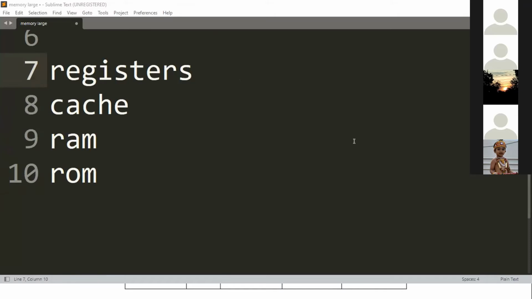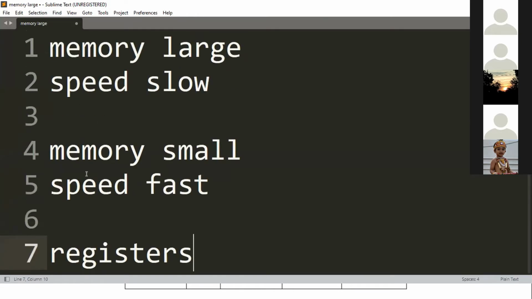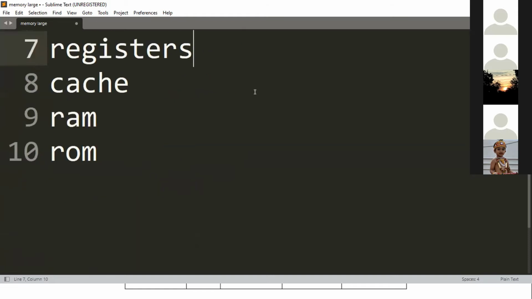Okay, now one more thing. If you are on a bike, a very fast, very lightweight bike, and you are in a bus, like an RTC bus, very big, very crowded, who will reach first if they all start at the same time? Bike. Why? Because it is small, fast and compact. So this is what is happening. Memory small, speed fast. Bike is small, speed is fast. Memory large, like a bus, speed is slow.